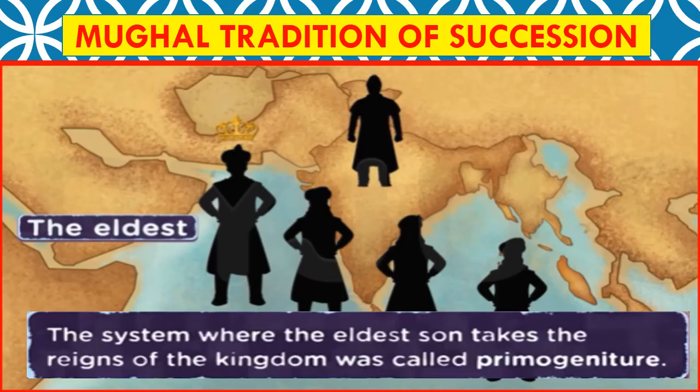Now the Mughals followed a different kind of succession. They did not believe in the system of primogeniture. When a king died, normally the system was that the eldest son would take over the reins of the kingdom. He would become the next king. So after the king dies, the eldest son would become the king, and this system was called primogeniture. Now the Mughals did not believe in this kind of system. They believed in a different kind of system.